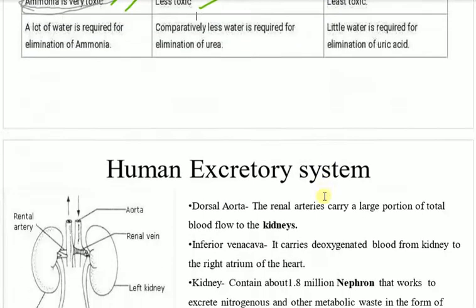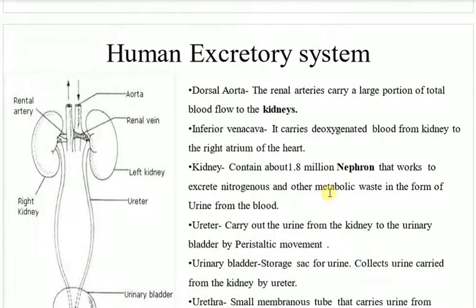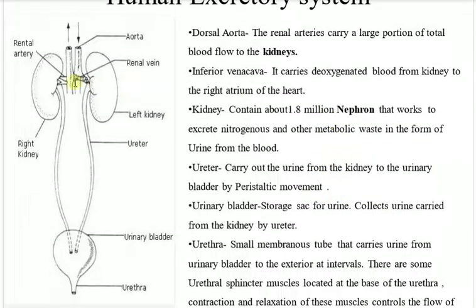Okay, now comes the human excretory system, a very important thing, we need to learn about our own excretory system. So look, these are the two kidneys. Okay, the renal artery comes, and there is a renal vein. These are the ureter, this is the urinary bladder, and this is the urethra. Let me tell you one thing, the left kidney remains a bit higher than the right one. Okay, it's situated inside our body.